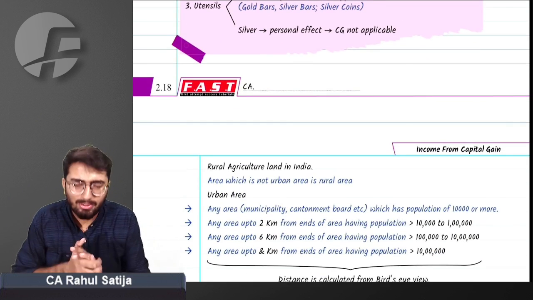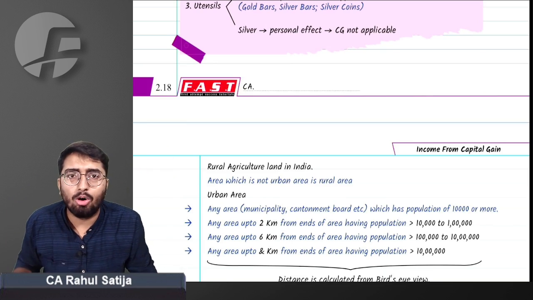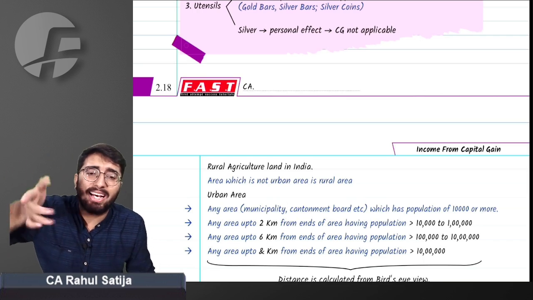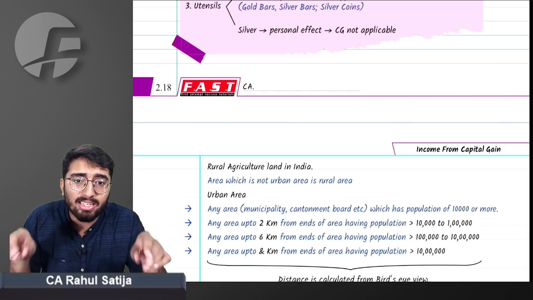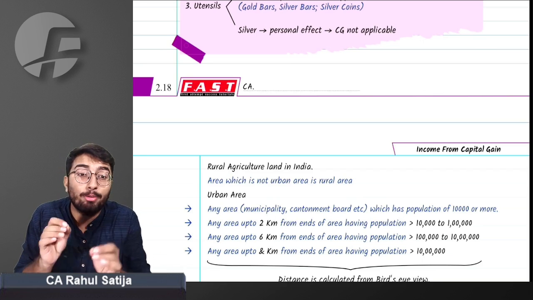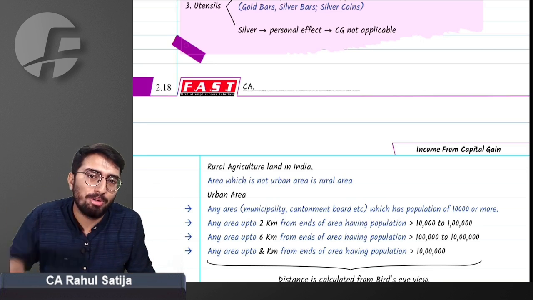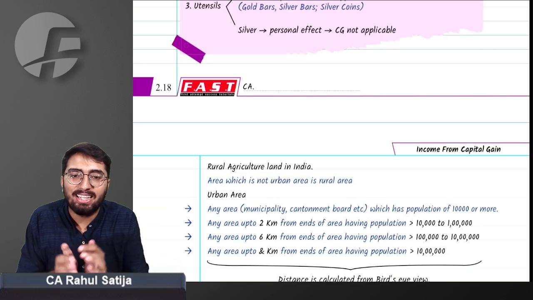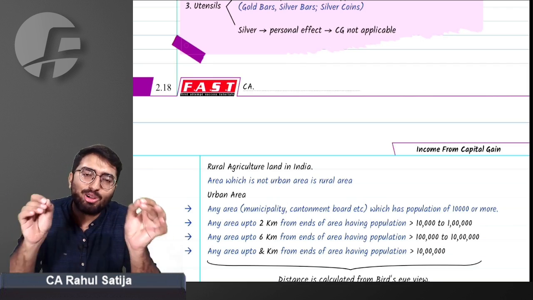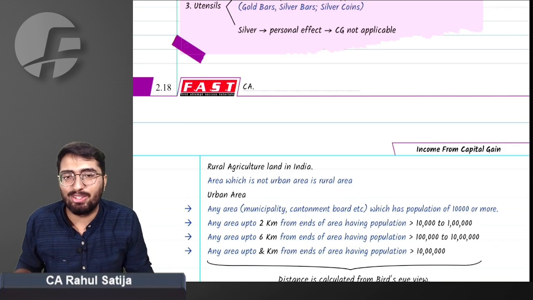Just repeat after me. Any area of municipality or cantonment board having population of 10,000 or more is a urban area. Second thing, if population is more than 10,000 but up to 1 lakh, any area of municipality and 2 kilometers area beyond that will be urban area. If population is more than 1 lakh but up to 10 lakh, so any municipality area and 6 kilometers surrounding area will also be urban area. And if population is more than 10 lakh, then any area within 8 kilometers of the municipality limits will also be considered as urban area. Any area beyond this urban area will be rural area. Did you get my point or not?